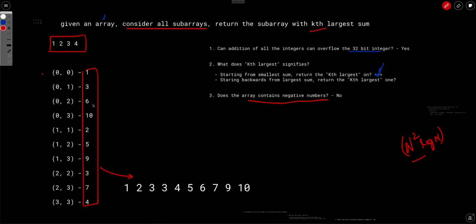Basically, instead of enumerating them, let's try to answer this: if we have x, if we consider x as one of the numbers, then how many numbers in this set, basically the entire subarray set, are less than or equal to x?